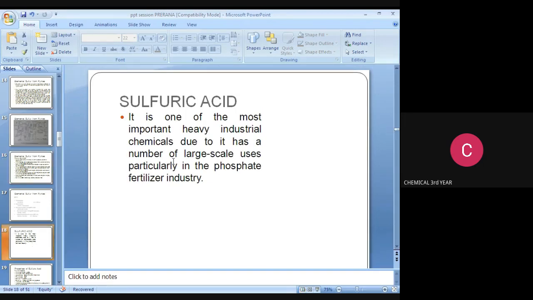Next, we move on to the next topic, sulfuric acid. This is also an important subject for GATE coaching theory. Sulfuric acid is one of the most important heavy industrial chemicals due to its number of large scale uses, particularly in the phosphate fertilizer industry. Sulfuric acid is mainly used in the fertilizer industry.